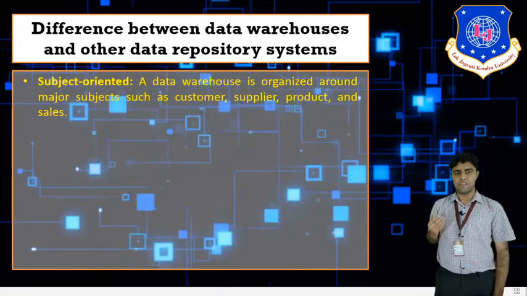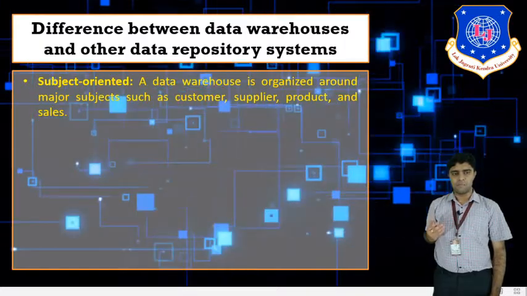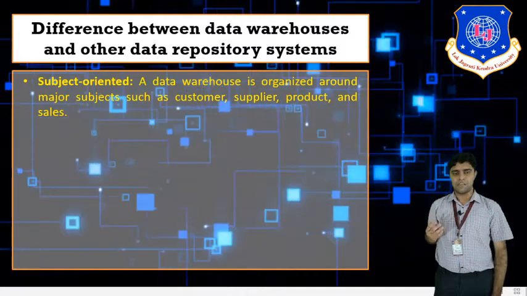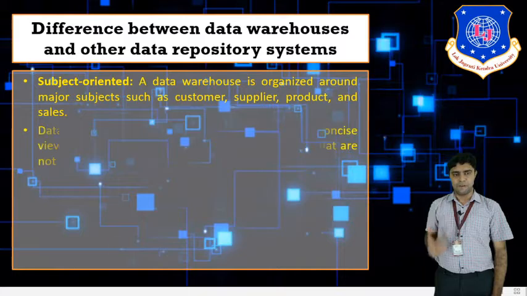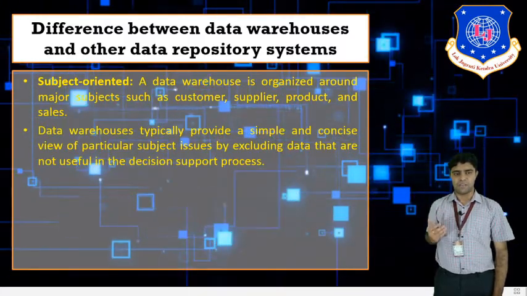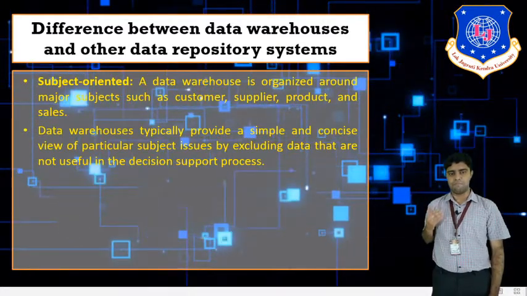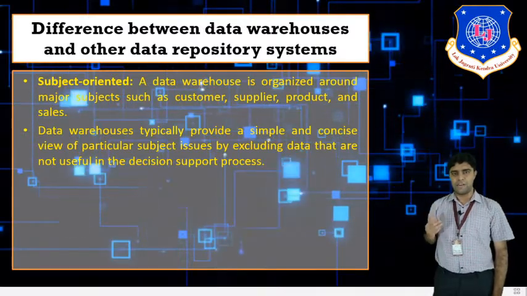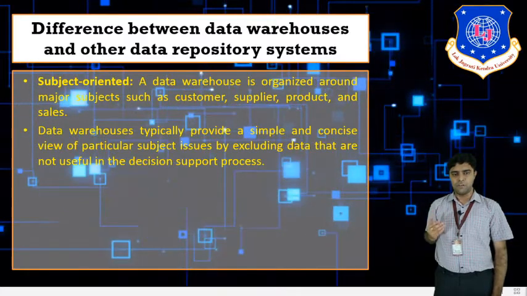A data warehouse is subject oriented. It is organized around major subjects like customer, supplier, product and sales. So these are the subjects for a data warehouse. A data warehouse typically provides a simple and concise view of a particular subject by excluding data that are not useful in the decision support process.